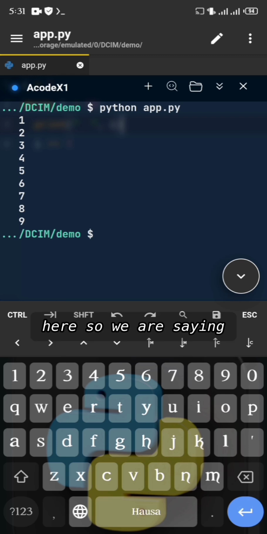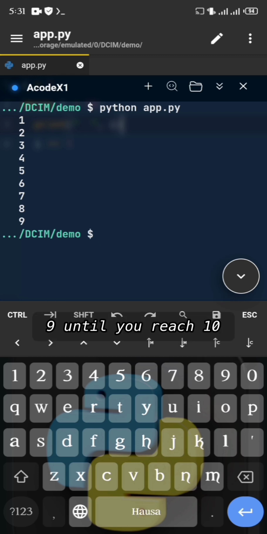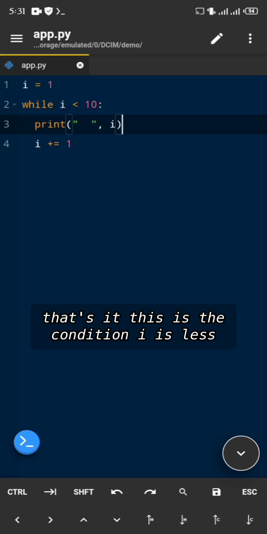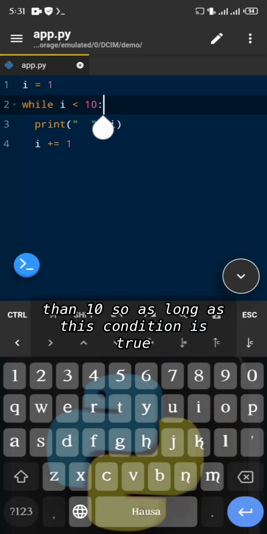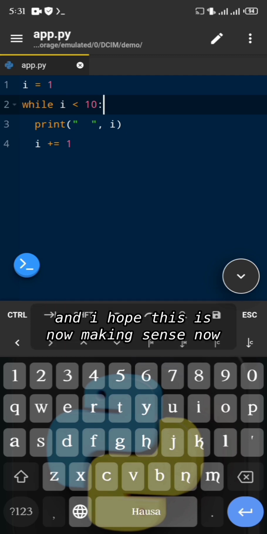So we are saying that you can print 1, 2, 3, 4, 5, 6, 7, 8, 9 until you reach 10, which is now not less than 10. So our condition is now false. That's it. This is the condition: i is less than 10. As long as this condition is true, i will be printed out. And I hope this is now making sense.